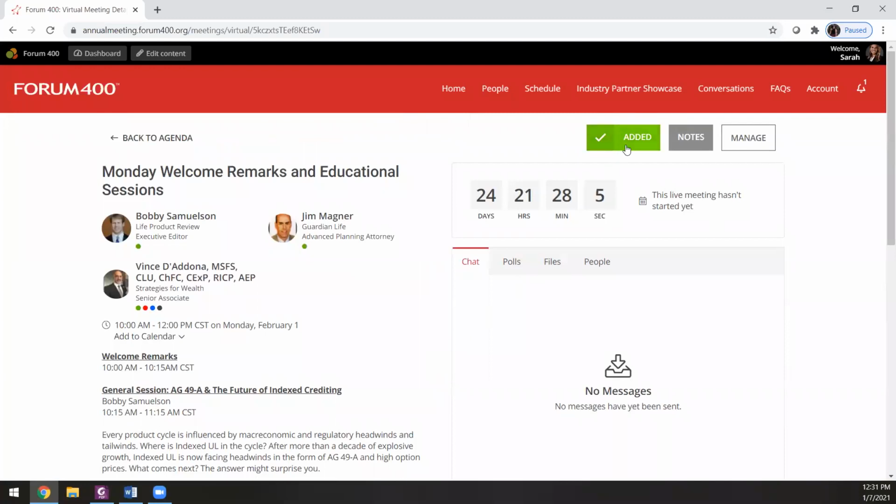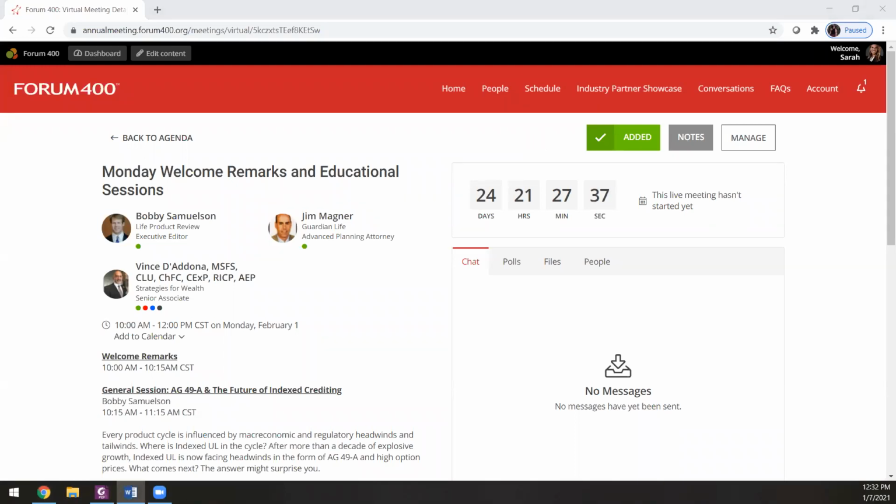As we mentioned before, on the right is where you can add the session to your agenda. Now, in this case, it's a general session, so it's already added, which is why it's the green check mark that's already added to my schedule. But this is where you could reserve a spot if you were not already added to your schedule. Please note that you don't need to register for any of these individual sessions. It's really just there if you want it to show up on my agenda, which I'll show in a few minutes.